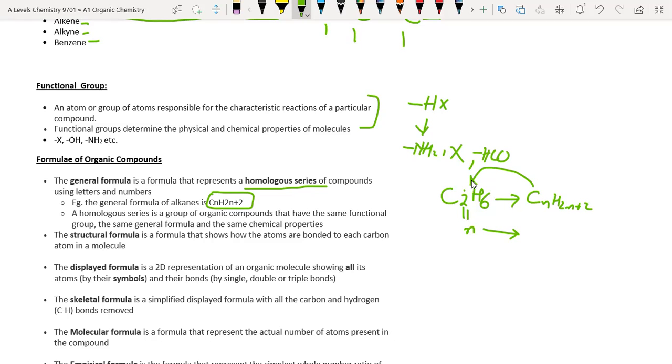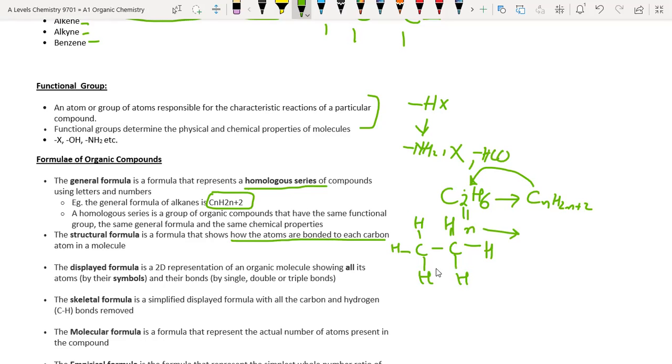Structural formula. What is structural formula? Structural formula is that which shows how the atoms are bonded to each other, each carbon atom in a molecule. So we say this ethane can be written as this. This is the structural formula of ethane. The rest of the carbon valencies are satisfied by hydrogen atoms.